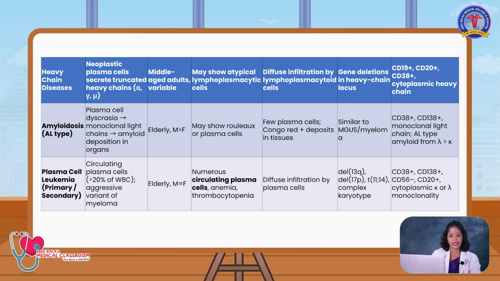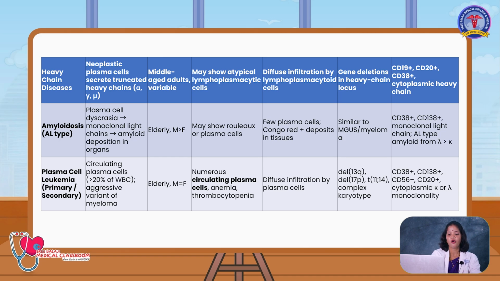Amyloidosis, AL type. Here the plasma cell dyskrasia is a monoclonal light chain, amyloid deposits in the organ. The most commonly affected organs in amyloidosis will be the kidney and liver. Males are commonly affected, and the elderly age group above 60 years are affected, and in peripheral smear you will be having Rouleaux formation in the RBC or plasma cells will be seen.